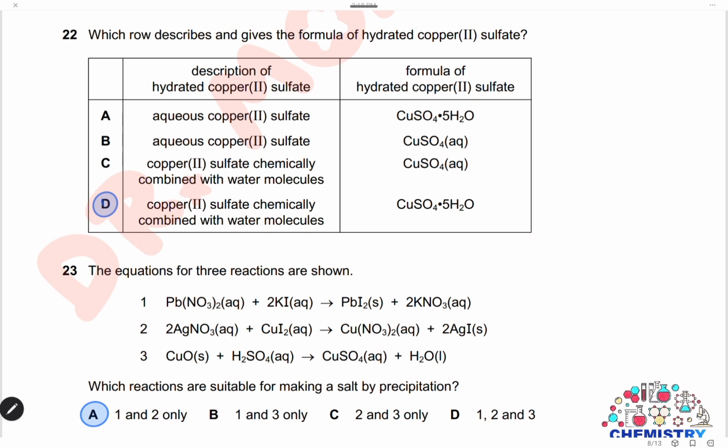22. Which row describes and gives the formula of hydrated copper sulfate? The formula of hydrated copper sulfate is copper sulfate and 5 molecules of water, and these water molecules are chemically combined to the structure of the hydrated crystal. So this is the correct formula, and here is the correct description: the water molecules are chemically combined to the structure of the crystal. They are not aqueous solutions, so statement 1 is incorrect, and the answer is D.